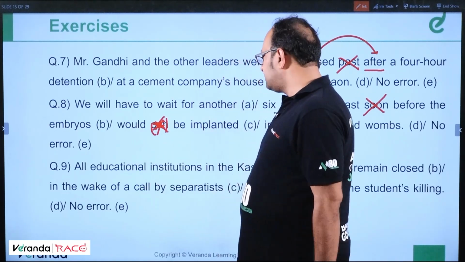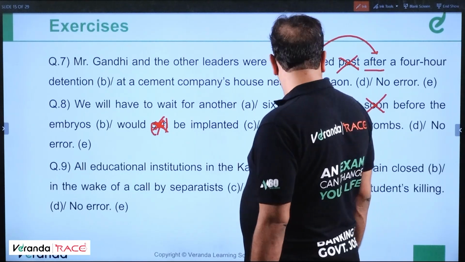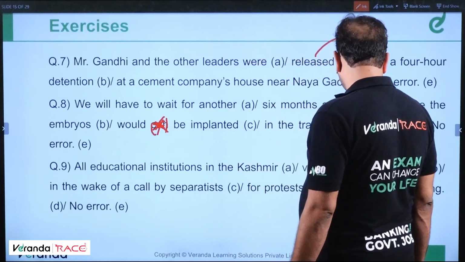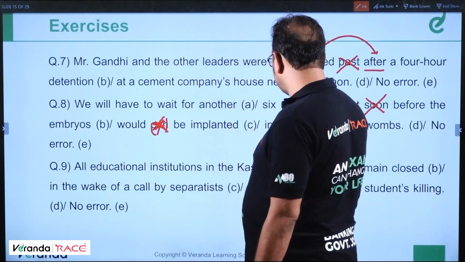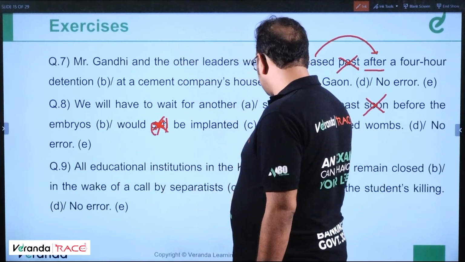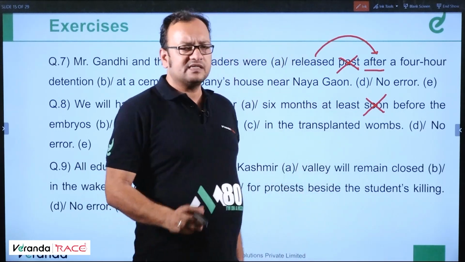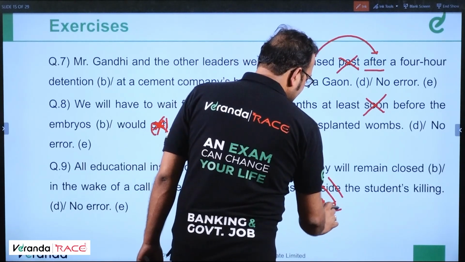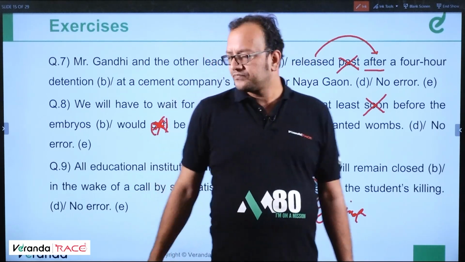All educational institutions in the Kashmir Valley will remain closed in the wake of a call by separatists for protest beside the students' killing. So "beside" is incorrect over here. Some student must have been killed. So it should be against the students' killing. Clear? Okay, moving ahead.